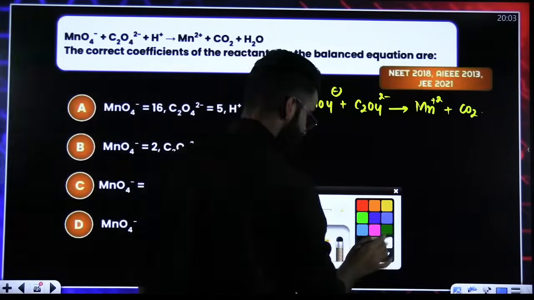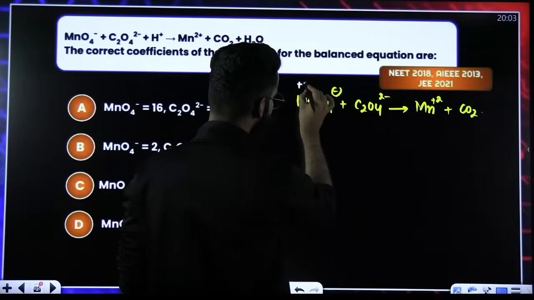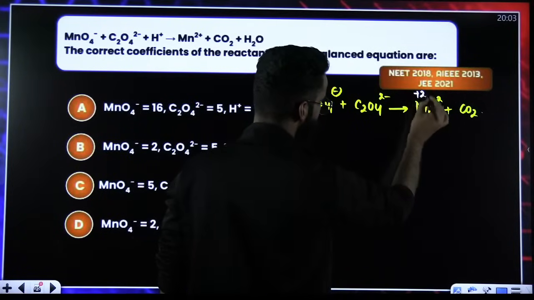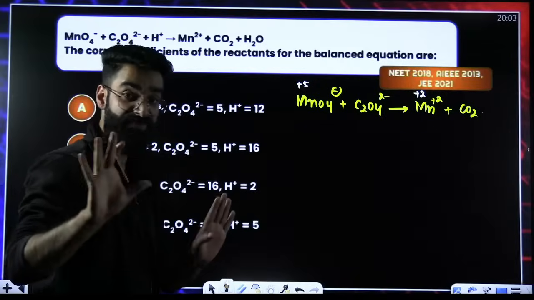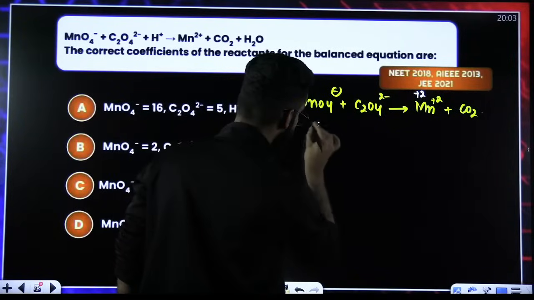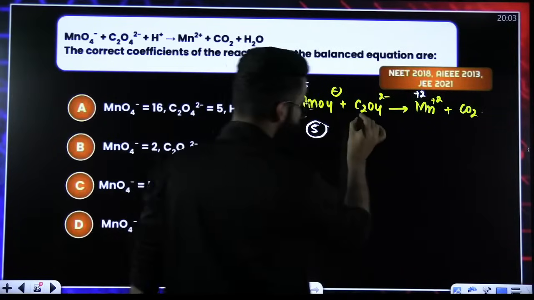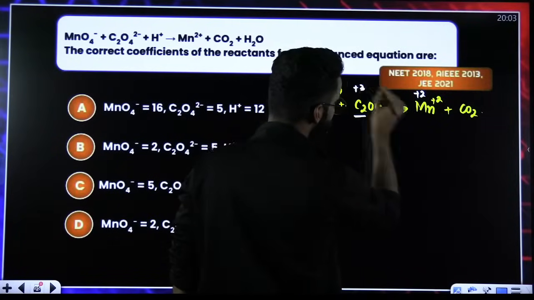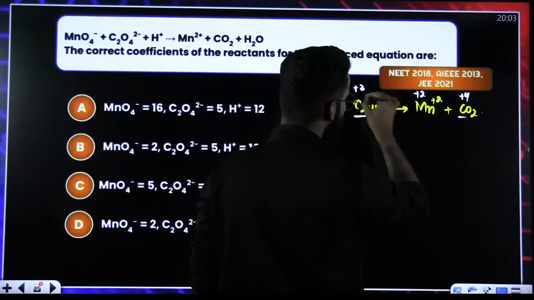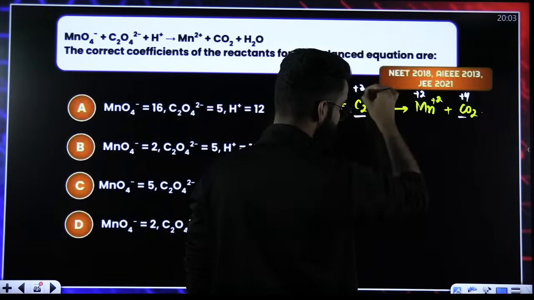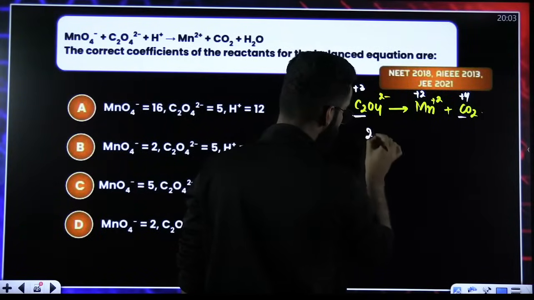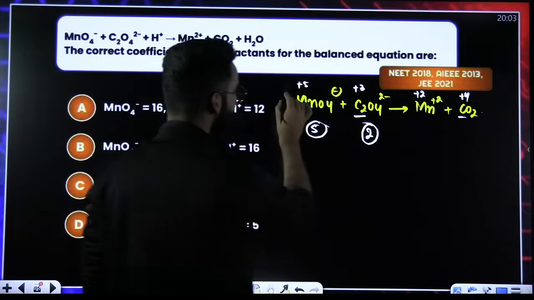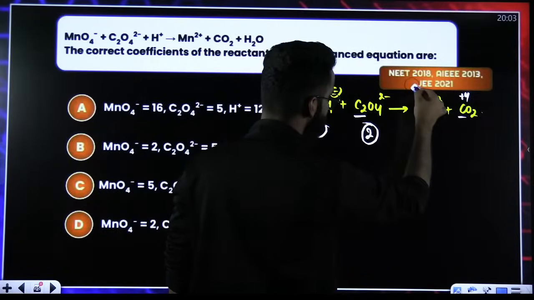Now look carefully. Oxidation state of manganese here is +5. Here it is +2. So +5 to +2, what is the change in the oxidation state? That is 5. So I would say its N factor is 5. Oxidation state of carbon here is +3. +3 to +4, change is 1. 1 is the change for 1 atom, but I have 2. So its N factor is 2. So first of all, I got the N factors of the reactants.